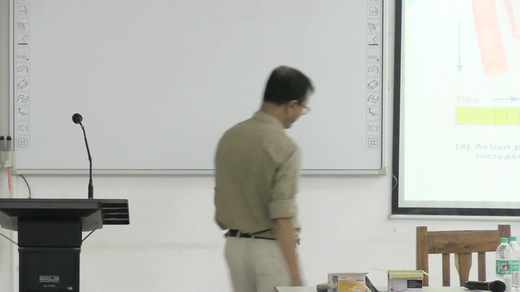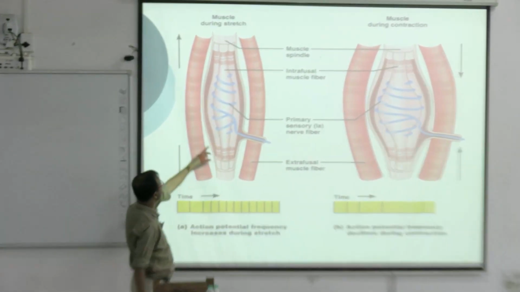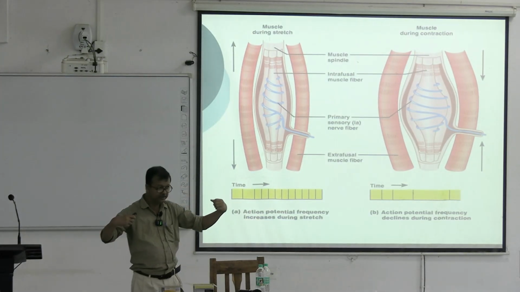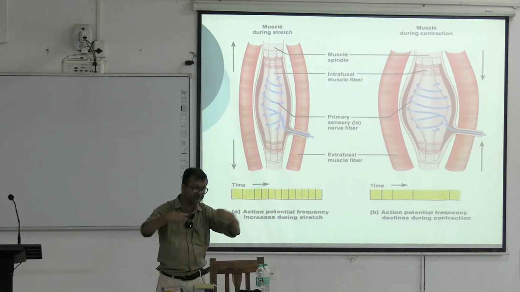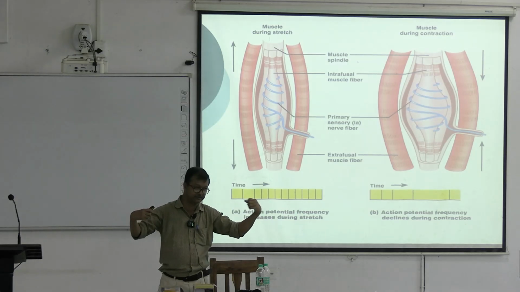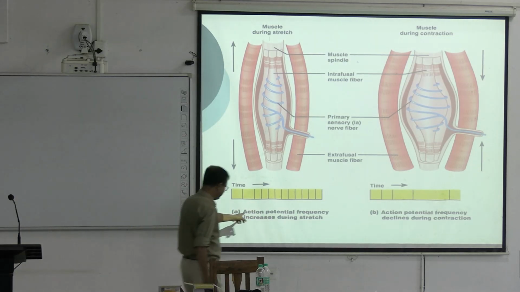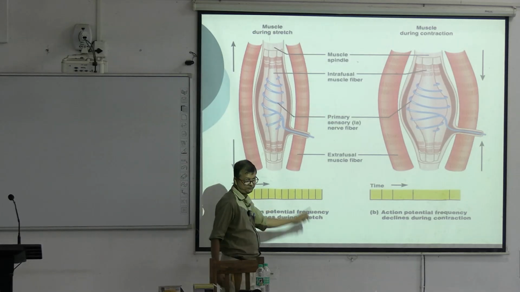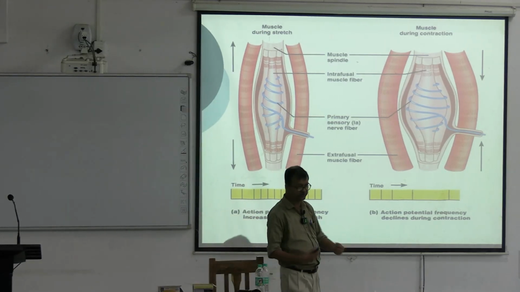Now see, what do you see? This is muscle during stretch conditions. So muscle spindles are continuously sending signals. This means the action potential frequency increases during stretch. This is the action potential recorded during stretch.